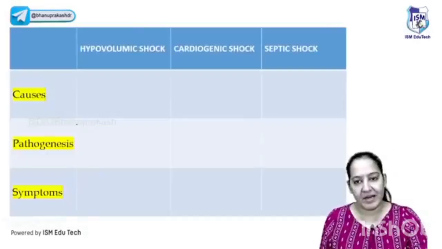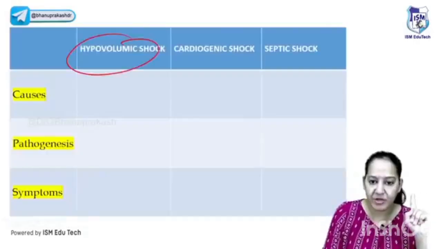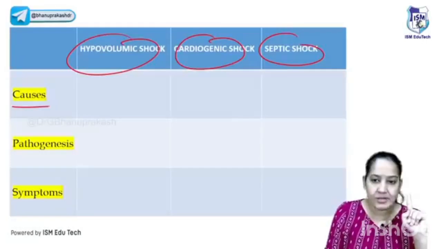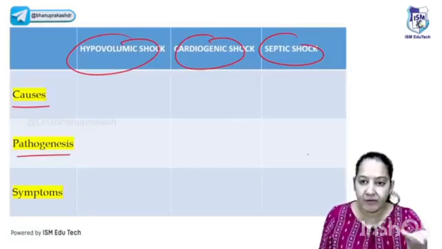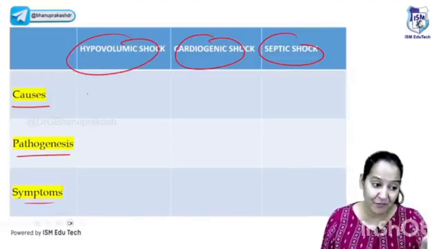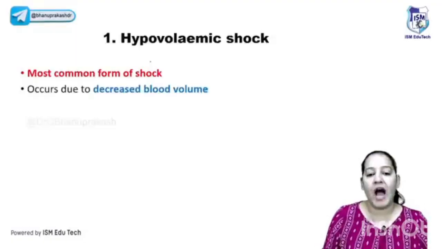I request all my dear students to make a comparative table between them once and for all: hypovolemic shock, cardiogenic shock, septic shock. I will tell you the causes of each of them, the pathogenesis, how each of them leads to decreased perfusion, and the symptoms of each of them. The treatment of each of them is different. So let's start with the first shock, hypovolemic shock.